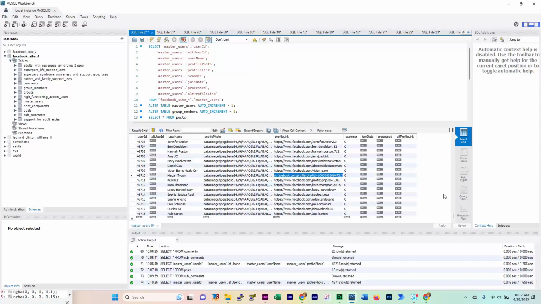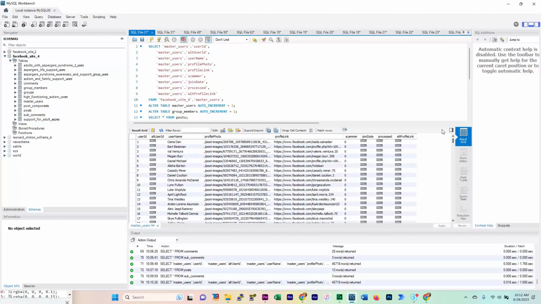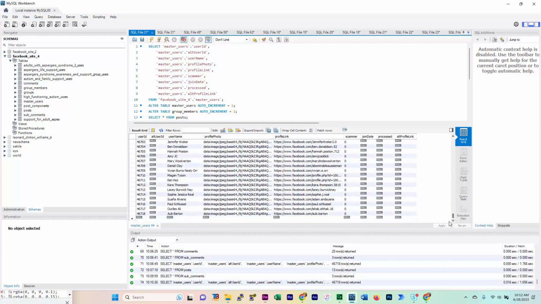But what happens is my application extracts this profile link. It goes and looks in the master users table to see, do we have this profile link? And if we don't have this profile link, it makes an entry in the master users table for that user. Okay, so now we didn't find Ob Barton here based on his unique profile link, and so we've entered a new entry into the master users table for Ob Barton.